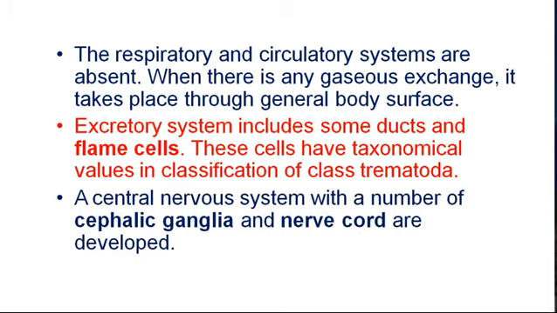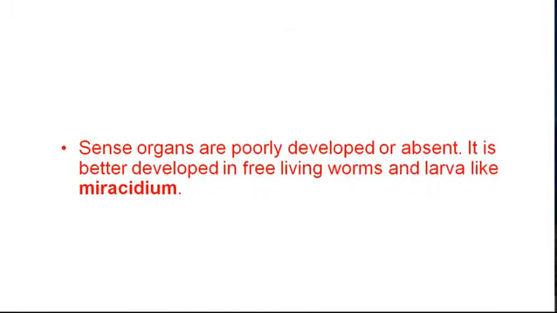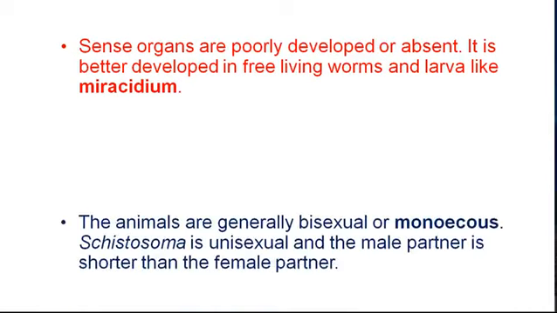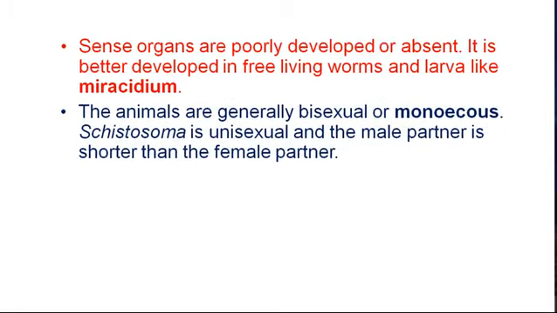They have a central nervous system with a number of cephalic ganglia and nerve cords. The sense organs are poorly developed or absent. It is better developed in free-living worms and the free-living larvae such as the Miracidium larva. The animals are generally bisexual or monoecious, but Schistosoma is unisexual and the male partner is shorter than the female partner.